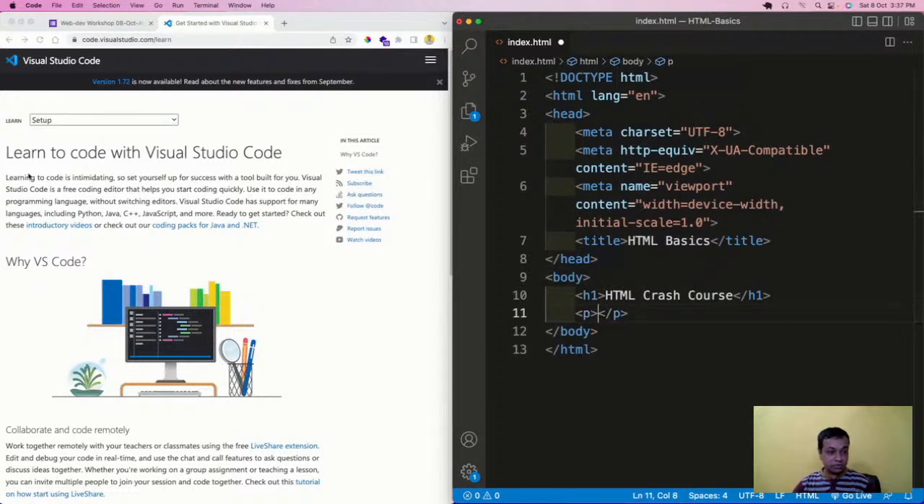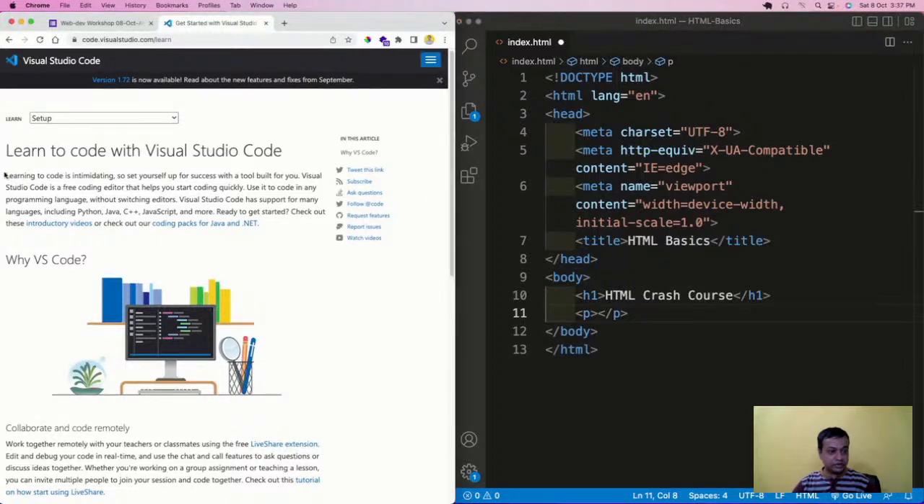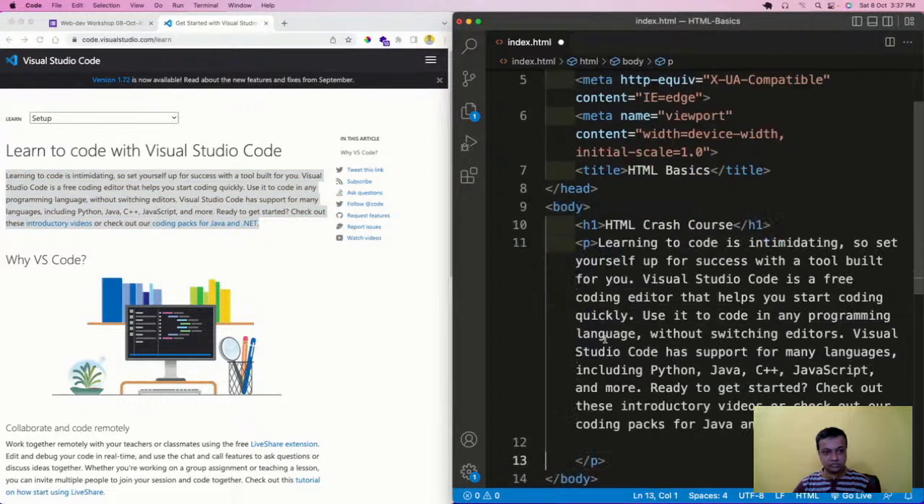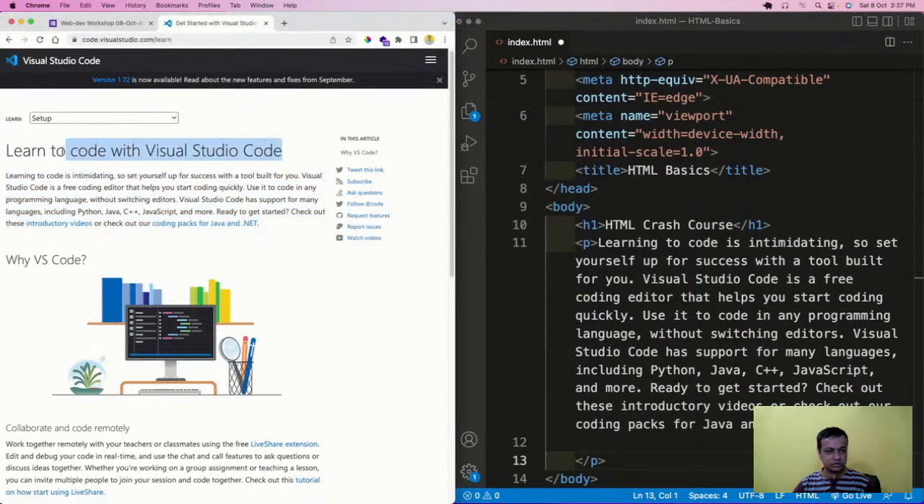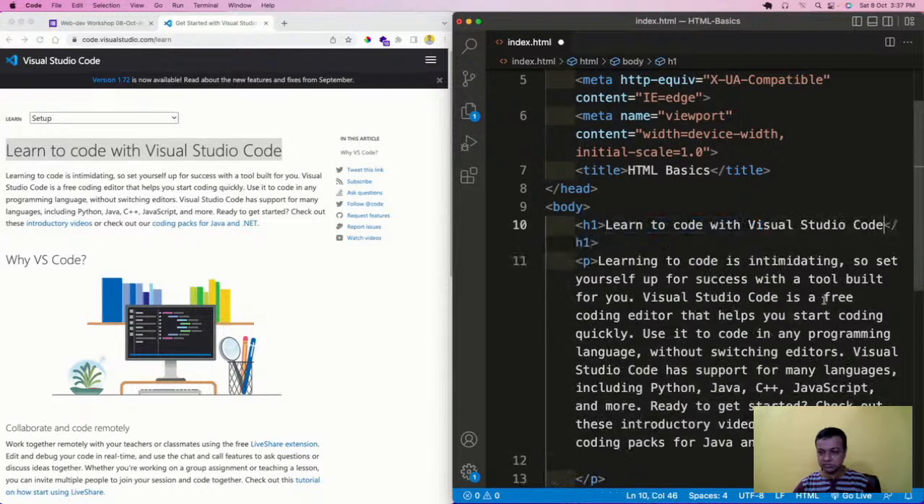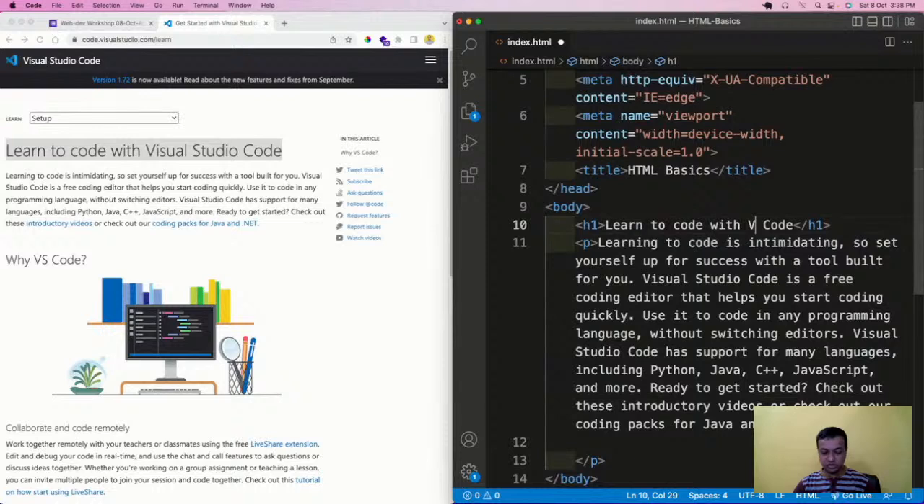And what I'm going to do, I'm going to copy this thing. So instead of HTML crash course, I'll do this thing. I'll write learn to code with Visual Studio Code. Okay, so I'll save it. I'll write a shortcut, VS Code. Okay, save it. Now, where to see it?